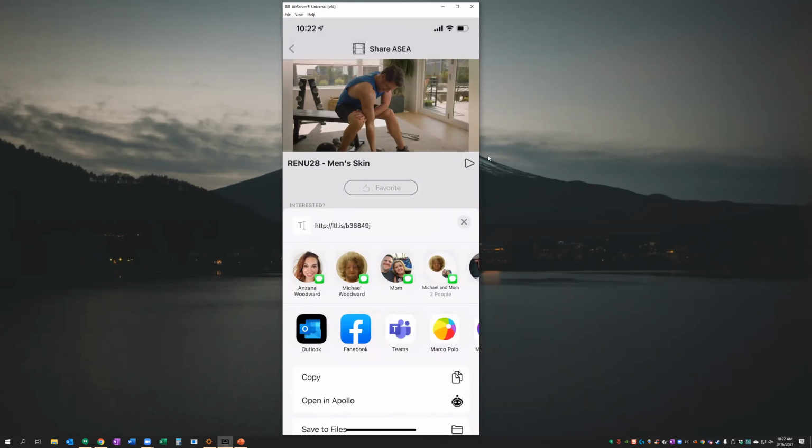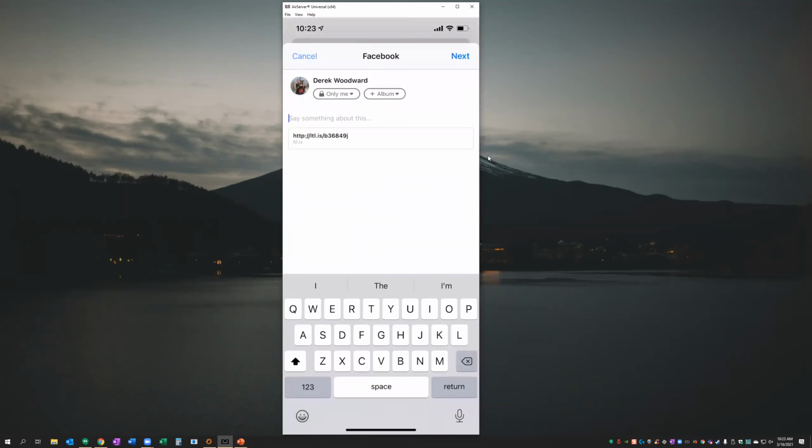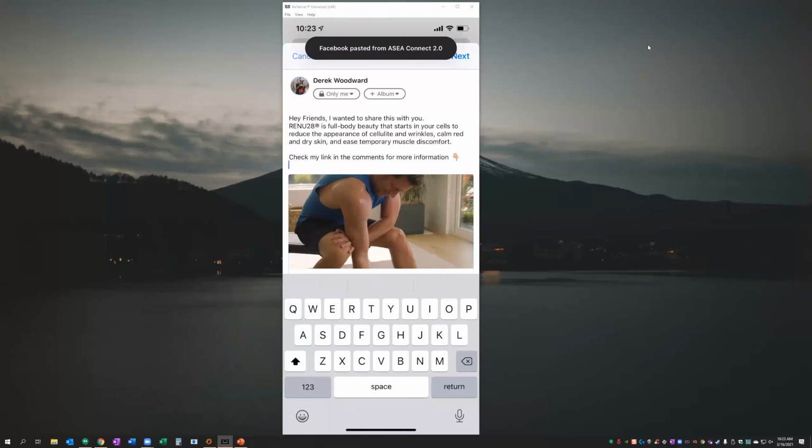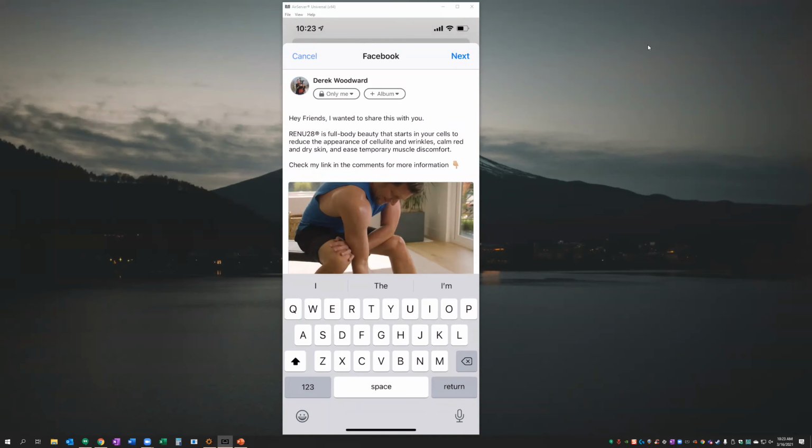So let's go through here and find a social media platform. Facebook is the one I'm looking for here in this case. So let's go ahead here and click on Facebook. Now what's going to happen here is that link that you can see right down there, that is going to be a link directly to my video on my page. Okay, let's pull this up here. Now, where the cursor is flashing, this is where we can take the time and paste in the message that we typed previously. Boom, right there. Hey, friends, I just wanted to share this with you. We can also clean this up just a step more from this area here.